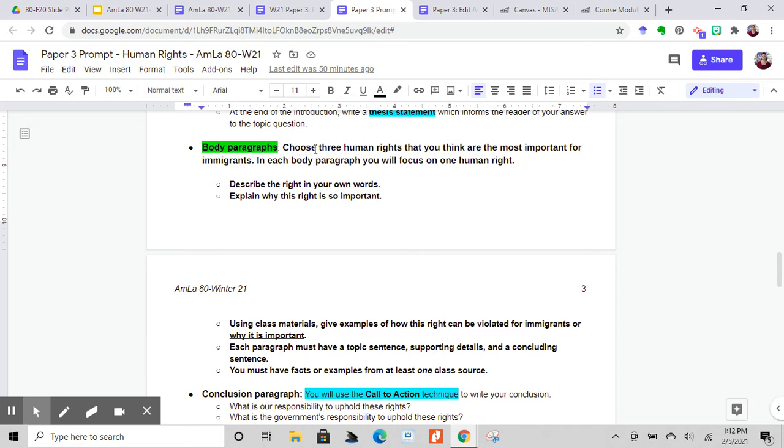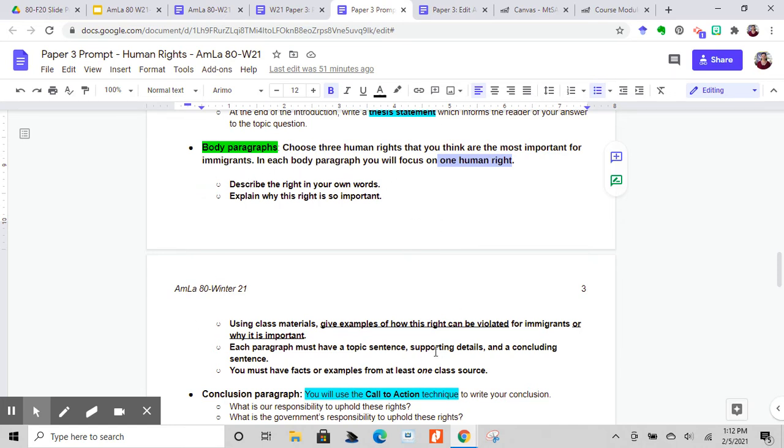So you're going to choose 3 human rights that you think are the most important for immigrants or most relevant or most impactful, okay? In each body paragraph, you will just focus on one of these human rights. So you're going to choose 3 human rights, and in each body paragraph, you're going to write about one of those human rights.